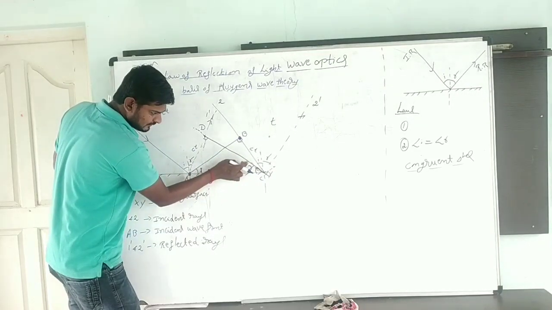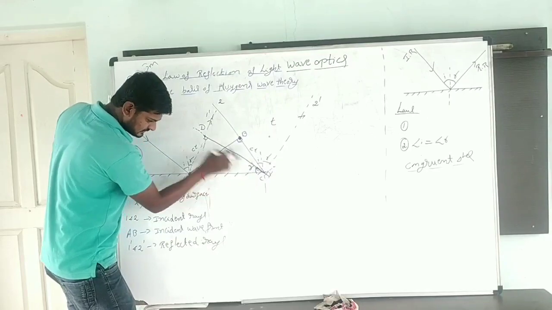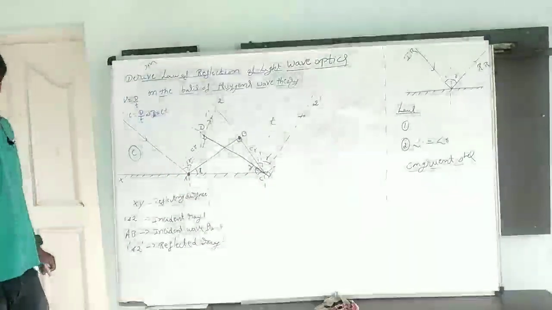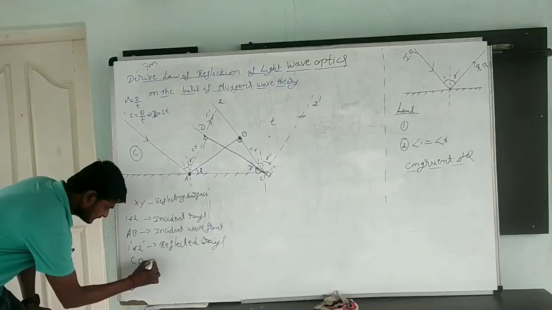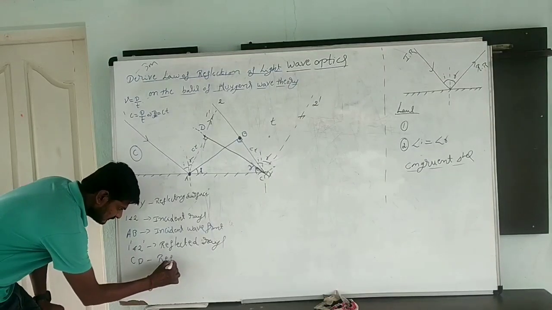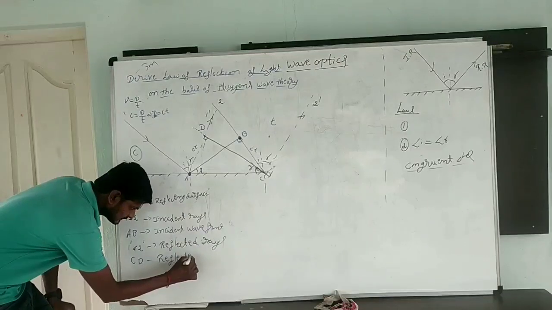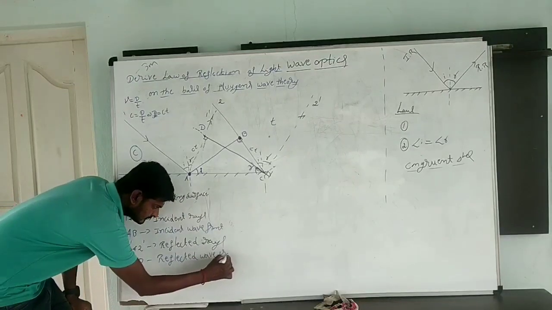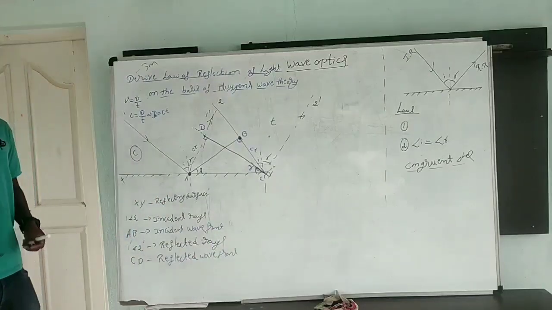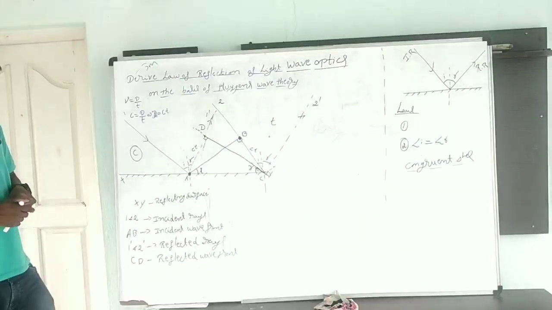The angle between the reflected wavefront and the surface is called the angle of reflection. Here CD is the reflected wavefront. Clear? The diagram will be important.